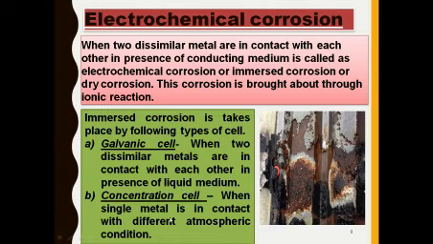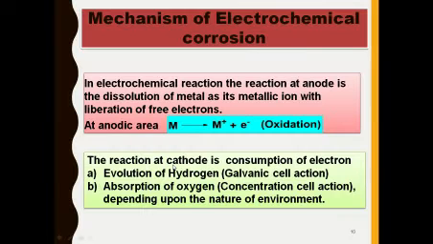In a concentration cell, a single metal is in contact with different atmospheric conditions. In a concentration cell, only a single metal is involved in the corrosion process, and in a galvanic cell, two dissimilar metals are involved in the corrosion reactions.